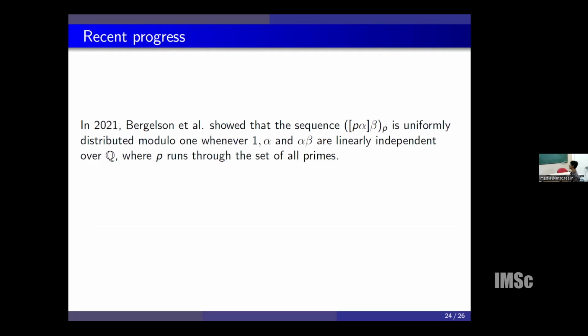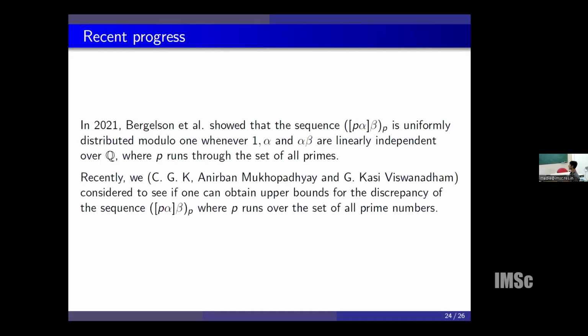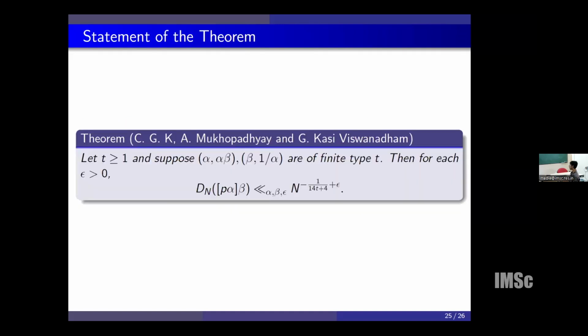Therefore, studying the discrepancy of this particular sequence is also interesting. So we recently considered that problem to obtain upper bounds for the discrepancy of this sequence. We proved the following theorem under the same assumption as Harman and Ramaré, namely that alpha, 1, alpha beta are linearly independent over rationals. Then we have an upper bound of the discrepancy of this particular sequence.